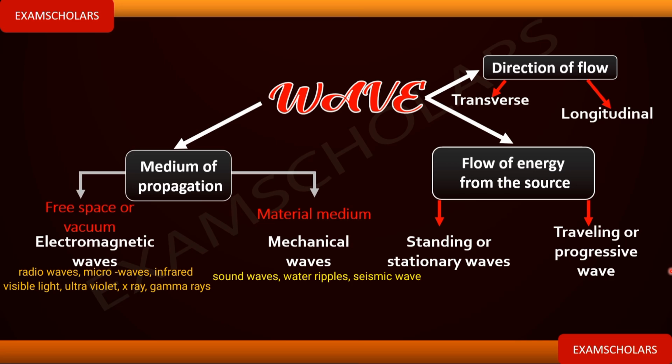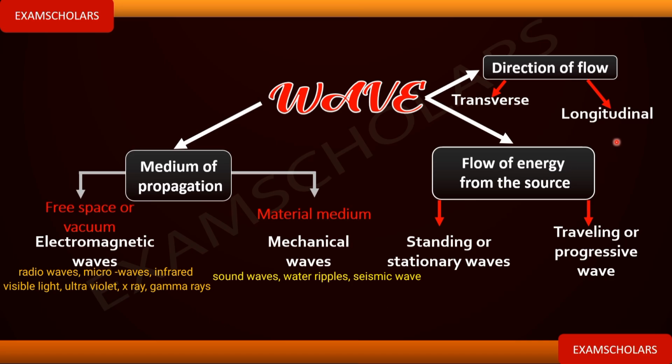Let me give you an instance. For transverse waves, all electromagnetic waves are transverse waves. I repeat, all electromagnetic waves are transverse waves. Now, what about longitudinal waves? An example of a longitudinal wave is sound wave. Sound wave is a longitudinal wave. Don't forget that sound wave is also a mechanical wave. Sound waves are mechanical waves and they are longitudinal waves.